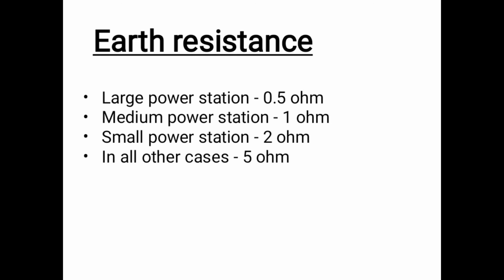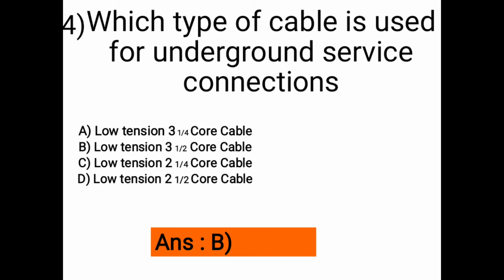Then the next question: which type of cable is used for underground service connections? Options are A, low tension 3 1/2 by 4 core cable; B, low tension 3 1/2 core cable; C, low tension 2 1/2 by 4 core cable; and D, low tension 1 by 2 core cable. The correct answer is option B, low tension 3 1/2 core cable is used for underground service connections.